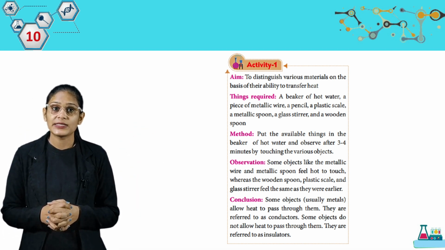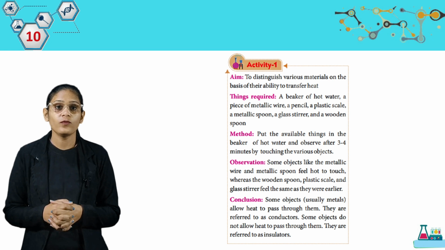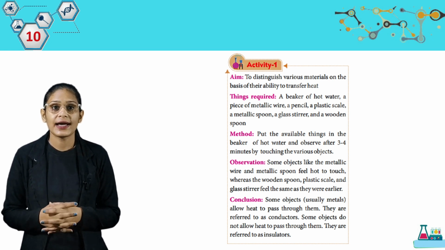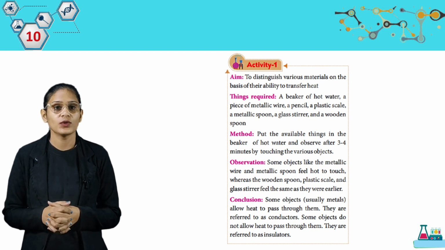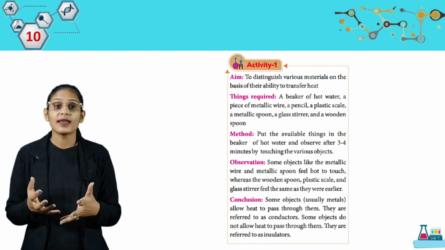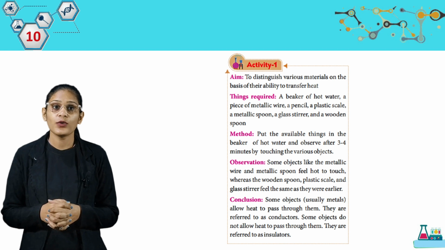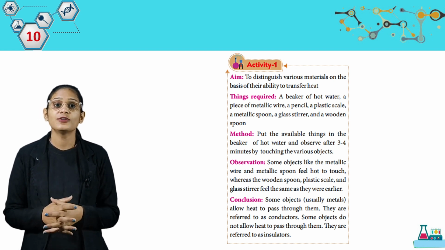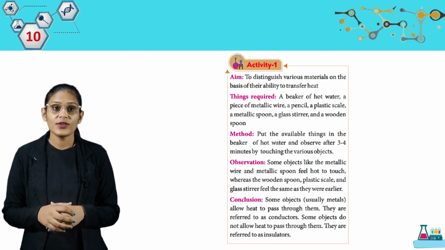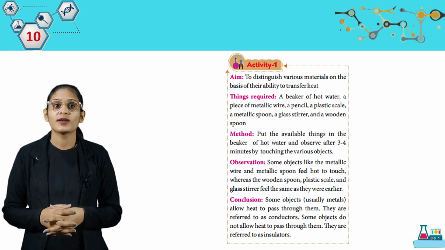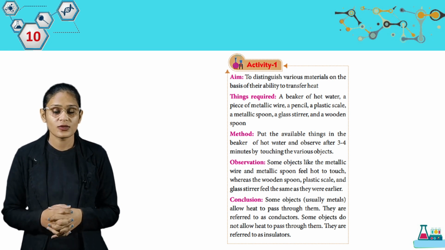Some objects like the metallic wire and the metallic spoon feel hot to touch, whereas the wooden spoon, plastic scale and glass stirrer feel the same as they were earlier. Conclusion: some objects, usually metals, allow heat to pass through them. They are referred to as conductors. Some objects do not allow heat to pass through them. They are referred to as insulators.